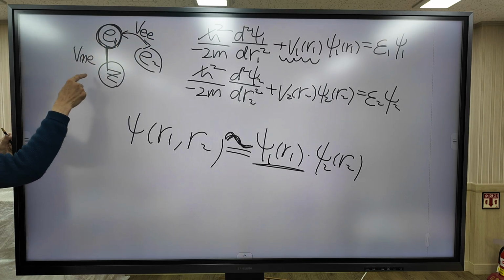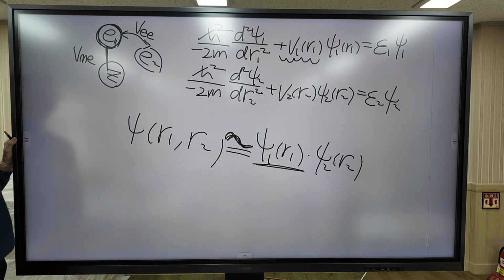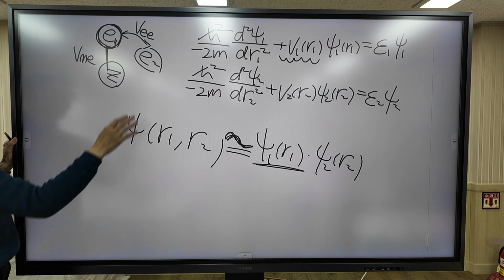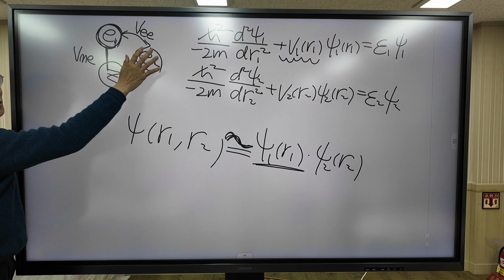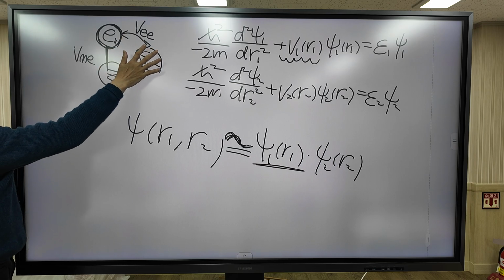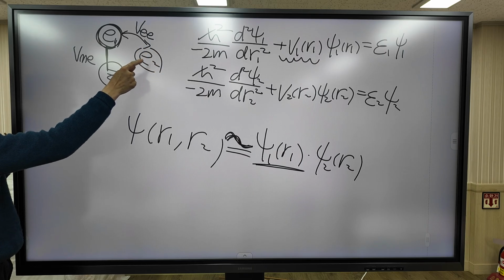For V_NE, the nucleus is fixed at the origin, right? But how about the repulsive term? To know the repulsive potential, you must know the spatial distribution of the second electron. To calculate V_EE, to know the spatial distribution of the second electron, you must know which orbital it occupies.